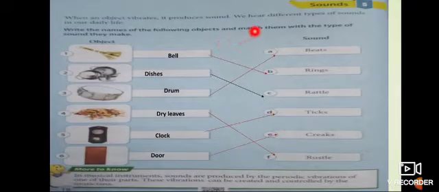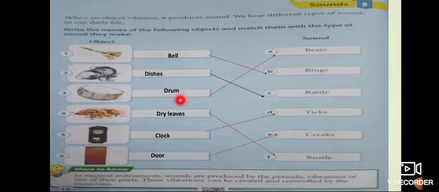So next is chapter number 5, and the name of the chapter is Sound. When an object vibrates, it produces sound. We hear different types of sound in our daily life. Here we have to write the names of the objects and match them with the types of sound they make. This is a bell. It rings, and the sound of a bell is rings. These are dishes, and the sound of dishes is rattle.